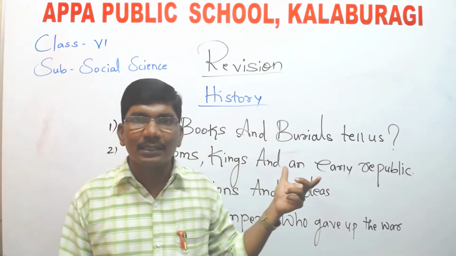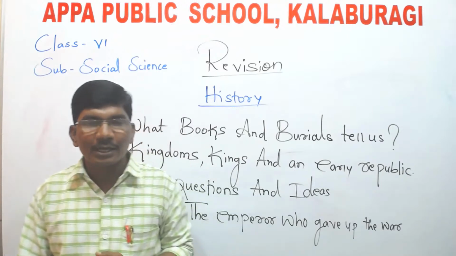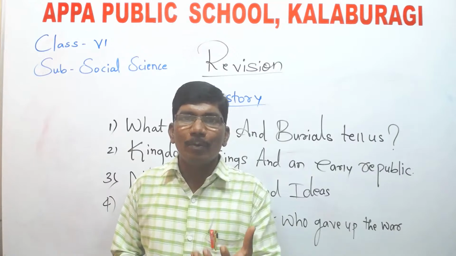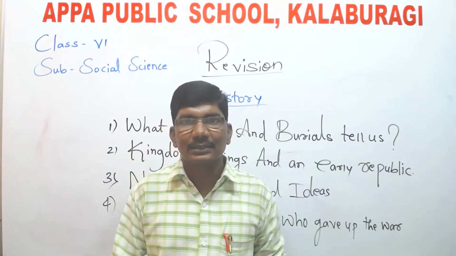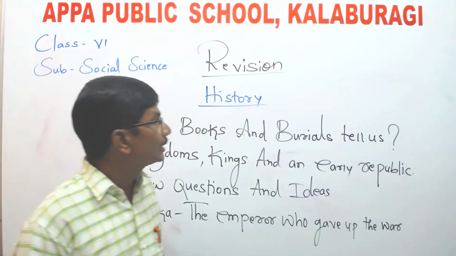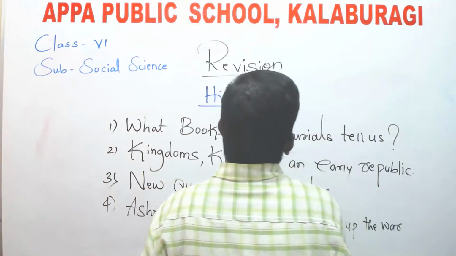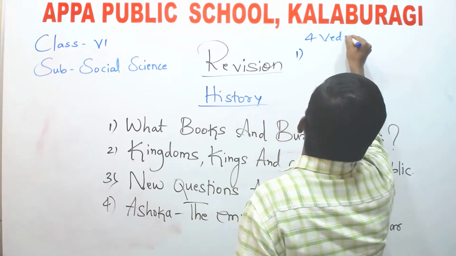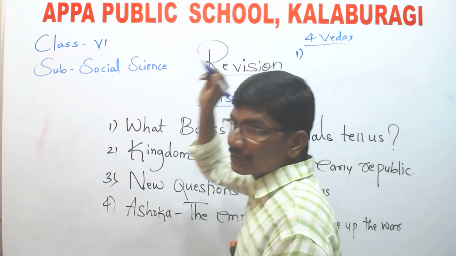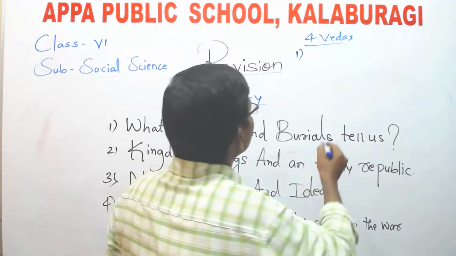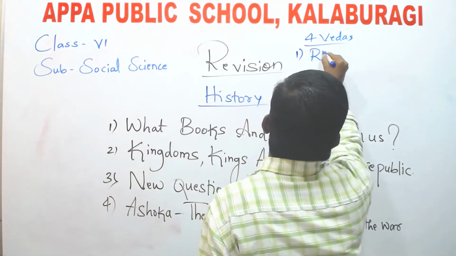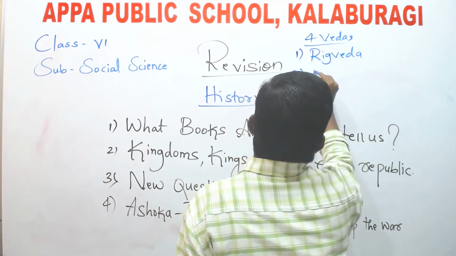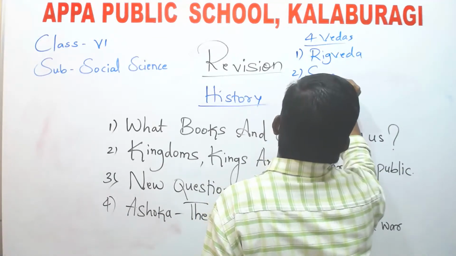I said that in this chapter you have studied about Vedas. Can anybody tell me, children, how many Vedas are there? Yes, absolutely you are right. There are 4 Vedas. So which are those? The first one is Rig Veda. Second one is Sama Veda.